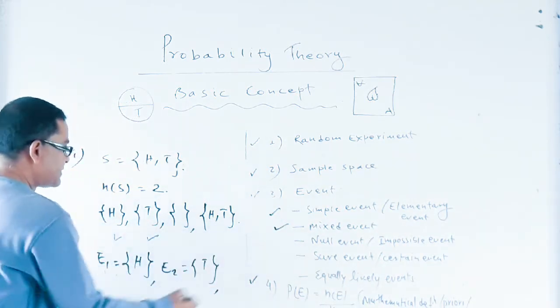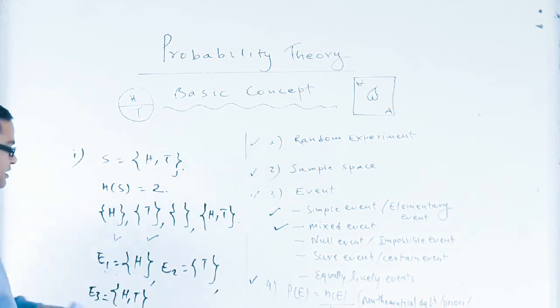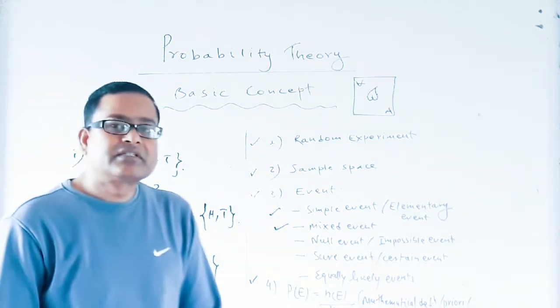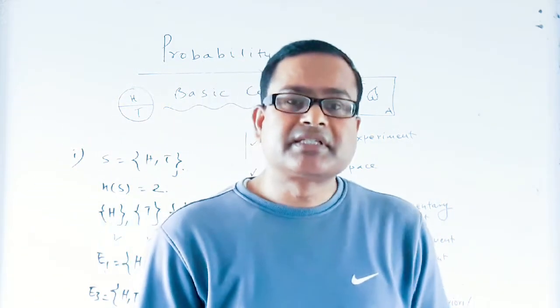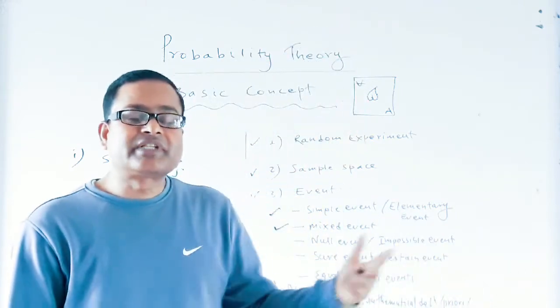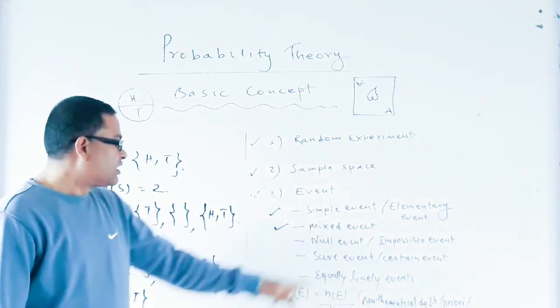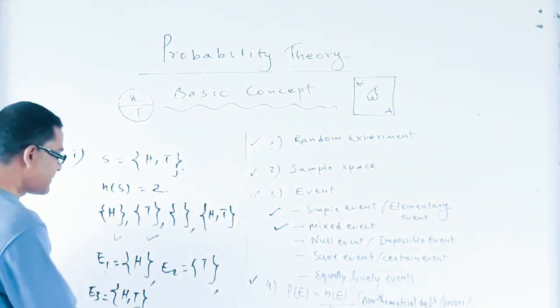Now let's go to the mixed event. The third event is known as mixed event because it contains more than one element. So the event which contains more than one element is known as mixed event. Now let's go to the null event.